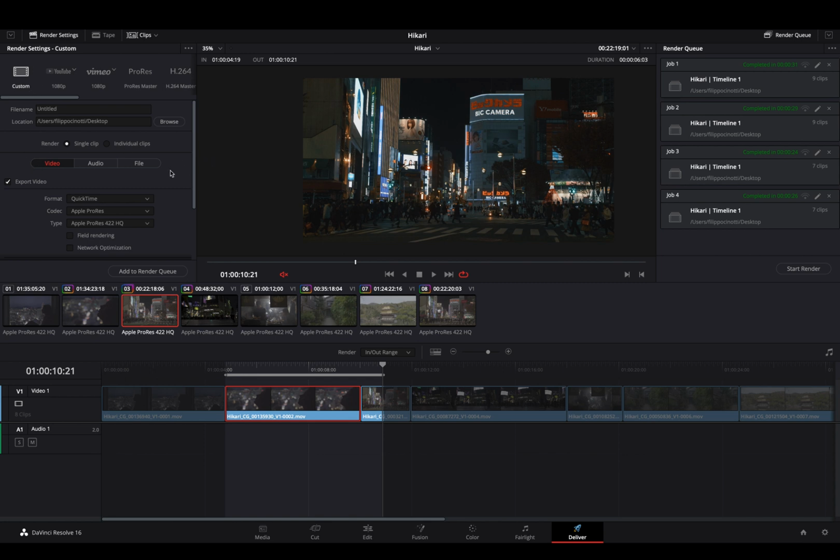If you want to have the best export possible for the connection, if you're uploading on YouTube and your connection can handle something like 10 gigabytes, 12, 15 gigabytes, I'll always go for Apple ProRes 422 HQ or standard 422. This one, in my opinion, are the best ones. These are pretty heavy, but are the best ones for the web. So I normally stick with that.